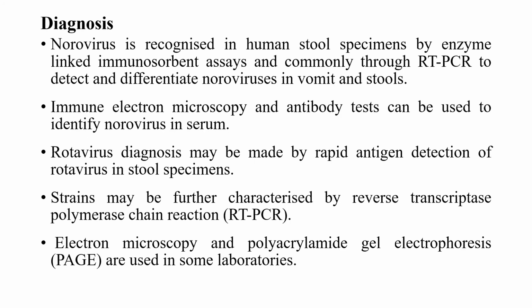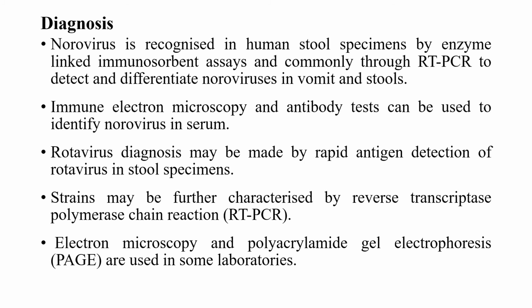And coming to the diagnosis of the foodborne viruses, the noroviruses are recognized in human stool specimens by enzyme-linked immunosorbent assays and also commonly through RT-PCR to detect and differentiate the noroviruses in vomit and stool, and also immune electron microscopy and antibody tests can be used for identification in serum.